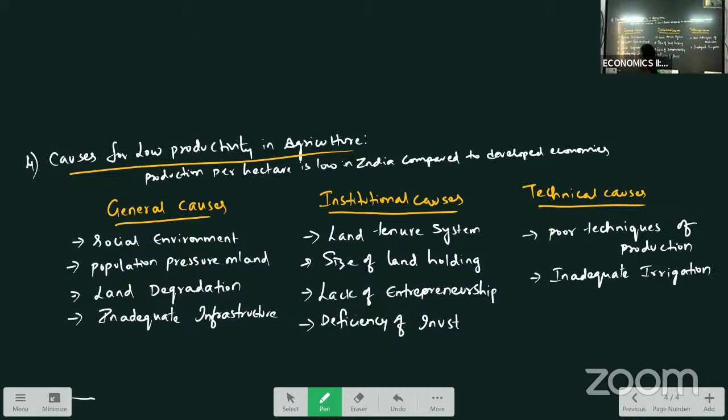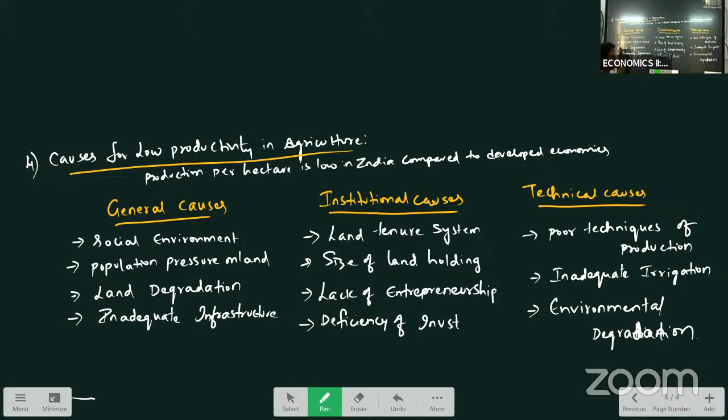It is covering only 45% of total cropped area. Remaining cropped area has to depend on rainfall. So that is one reason here. And another technical reason is environmental degradation. So these are all the causes for low productivity.